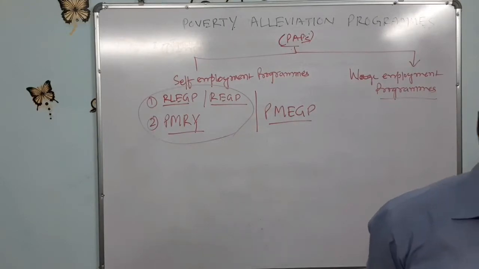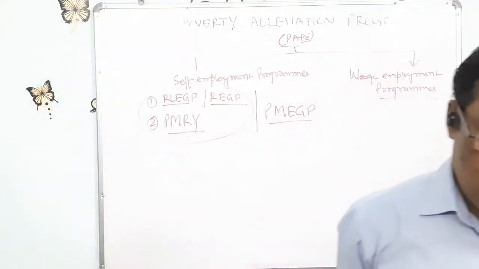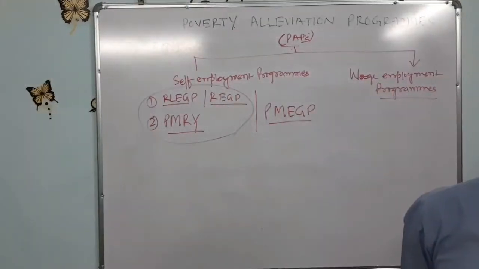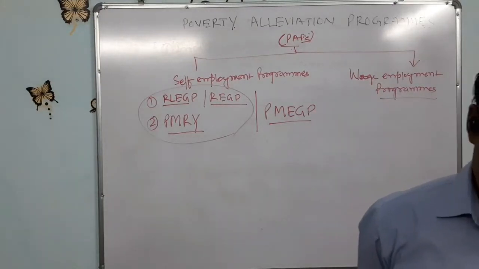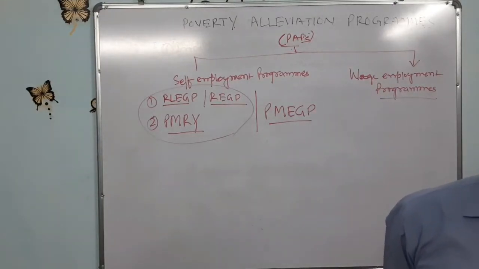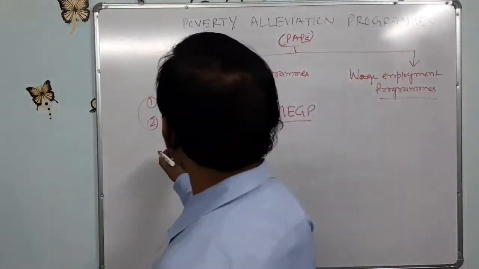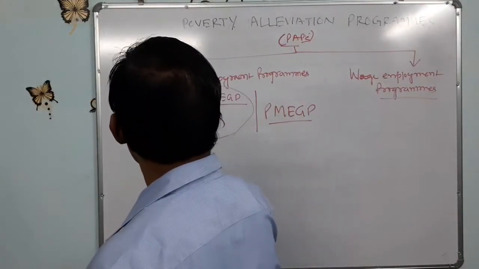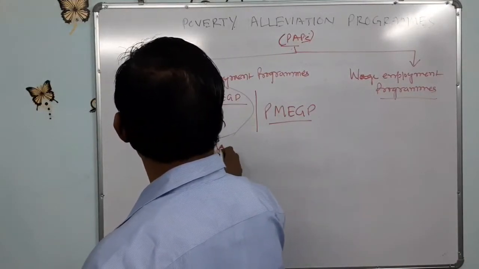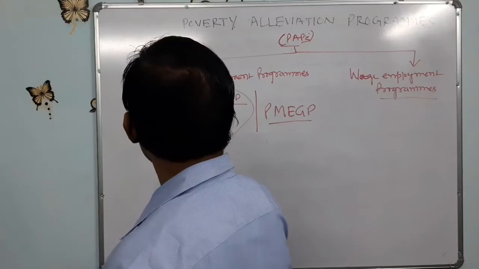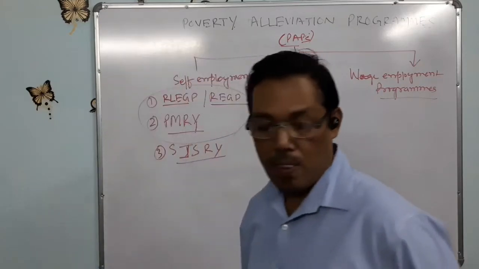Similarly, the next self-employment program is SJSRY, Swarna Jayanti Shahari Rojgar Yojana.